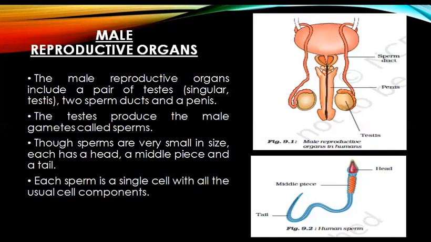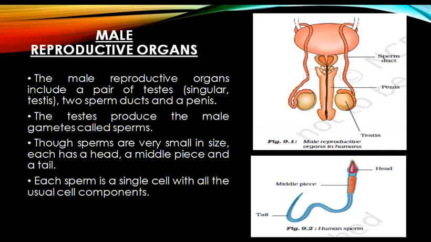The testes produce the male gametes, which are called sperms. Those sperms are very small in size. Each has a head, a middle piece, and a tail. In figure 9.2, the human sperm is shown with all three components.